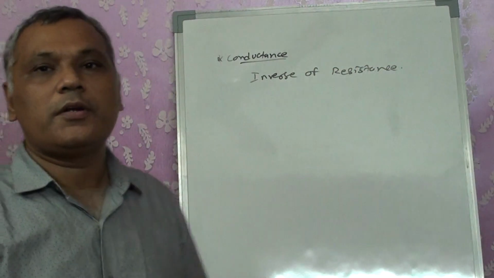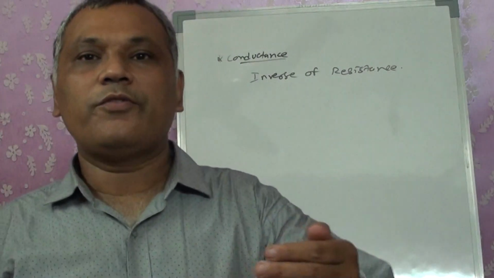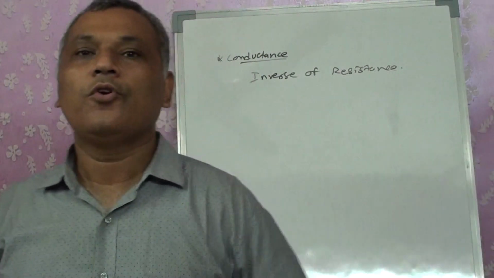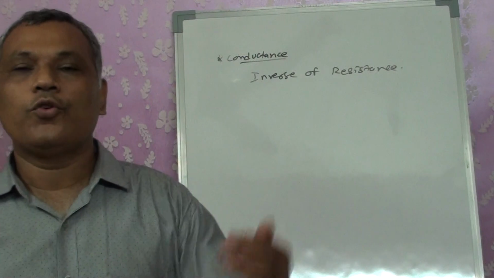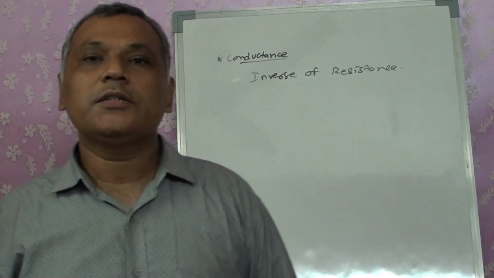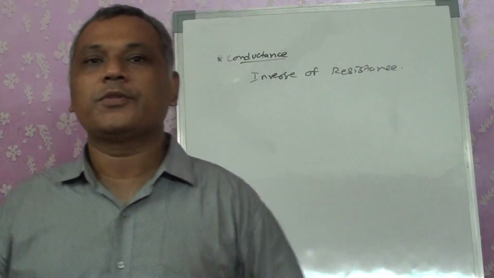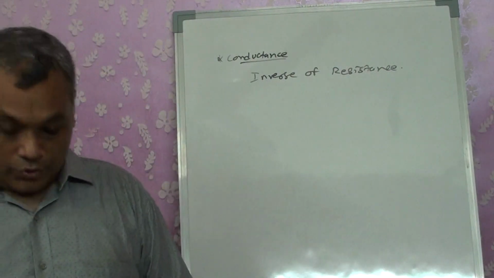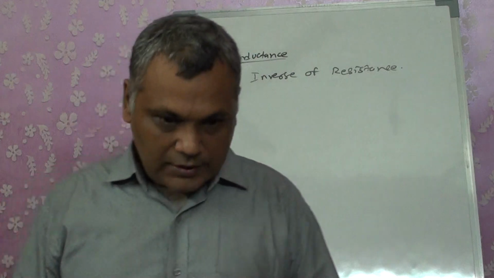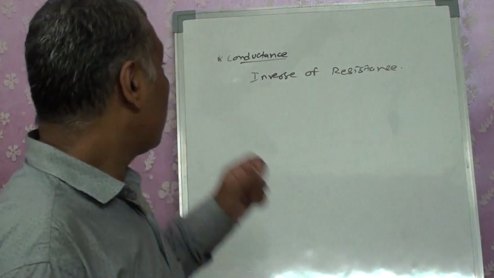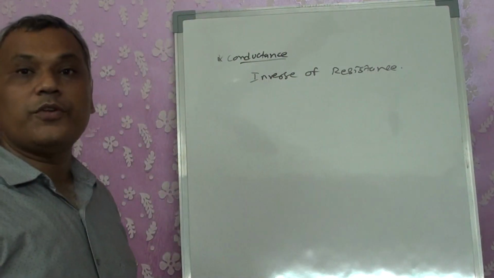When we talk about resistance, the factor which does not allow electricity to flow, it opposes. What is conductance? It allows the flow. So they are inverse to one another. Resistance stops, conductance allows flow. So we can say that resistance and conductance are inverse of each other.